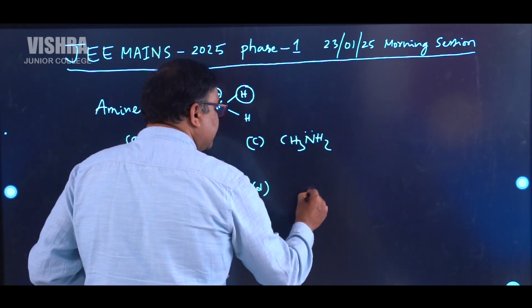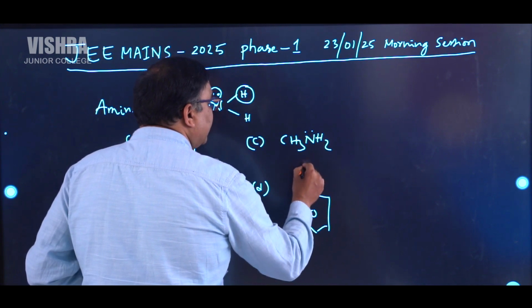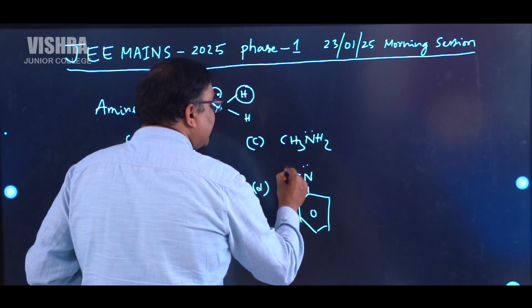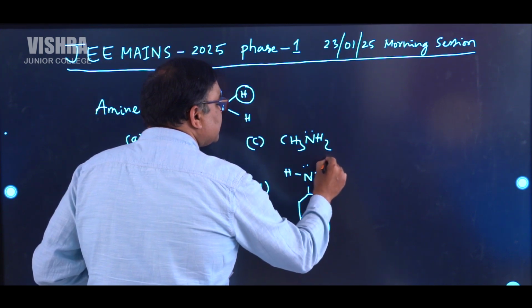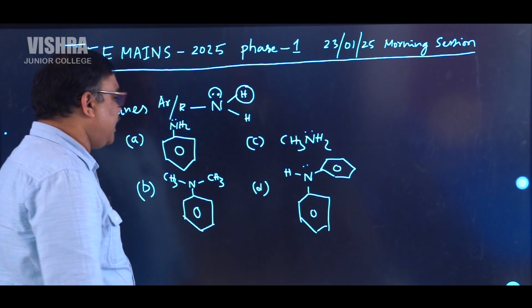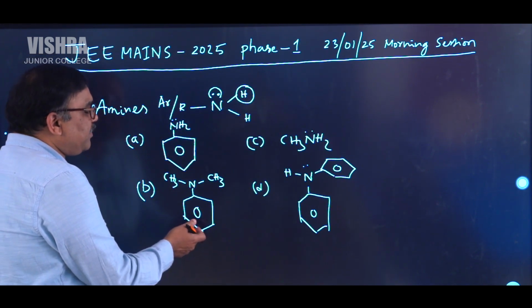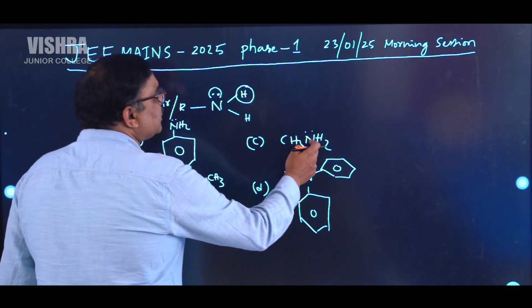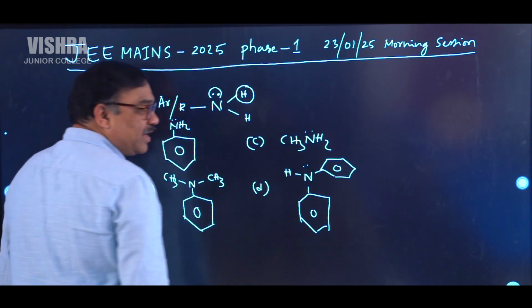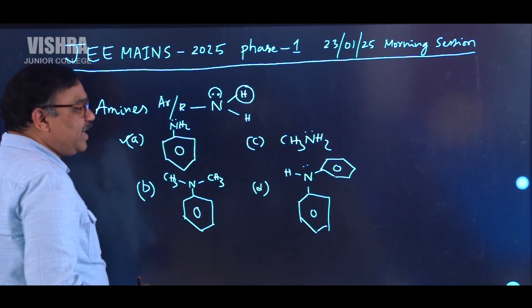N-phenyl aniline. So this one is aniline with nitrogen, and there is one hydrogen here. Another hydrogen is replaced by another aniline. So you can easily guess that here nitrogen contains hydrogen. Here nitrogen is not having hydrogen. Here nitrogen is having hydrogens. So A can react with Hinsberg's reagent.